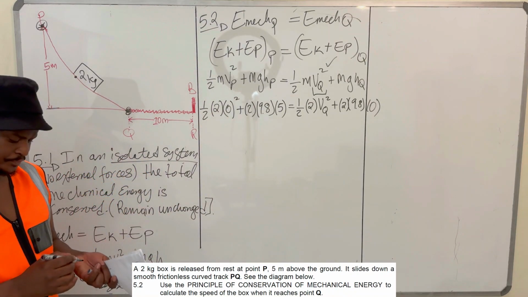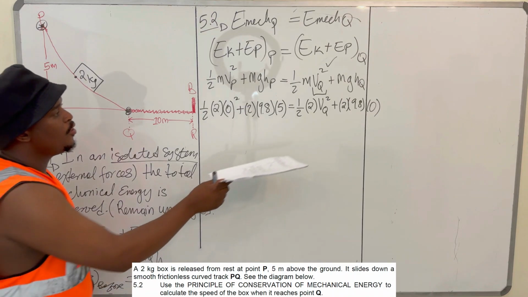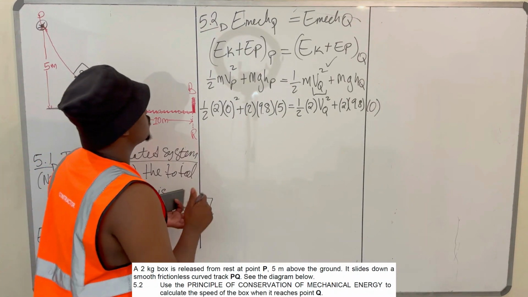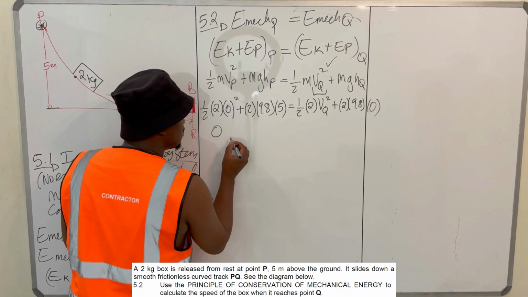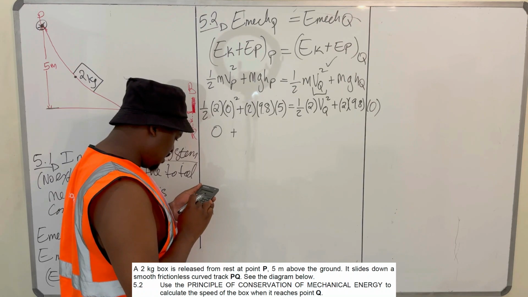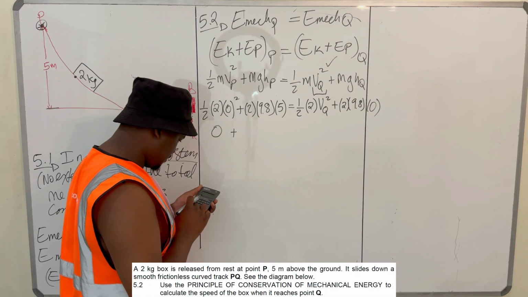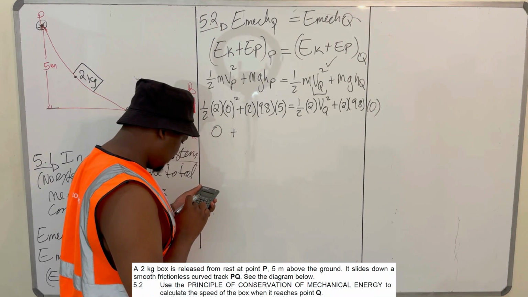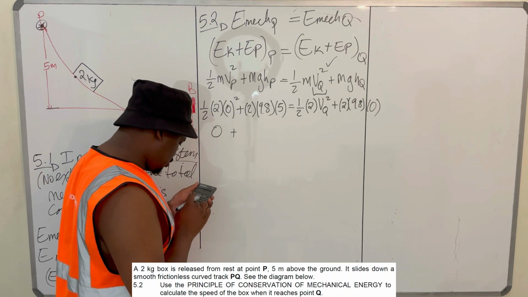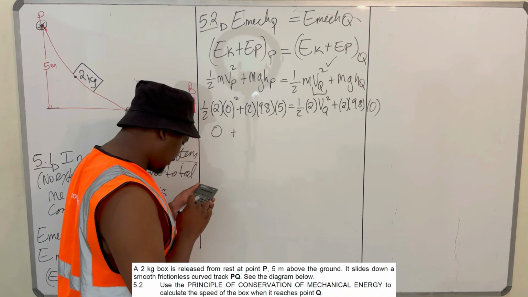Then we solve for VQ squared. So if you punch this in, you get that this is 0 plus 2 times 9.8 times 5.